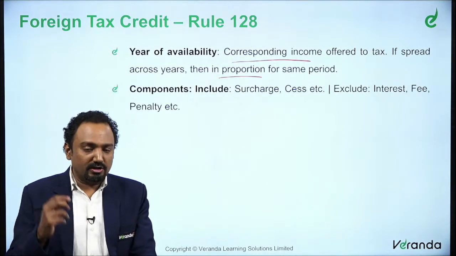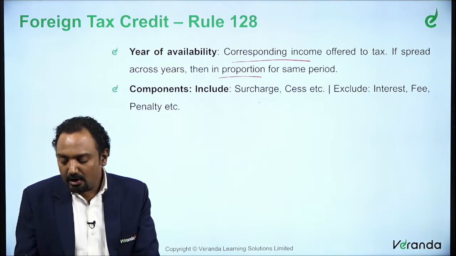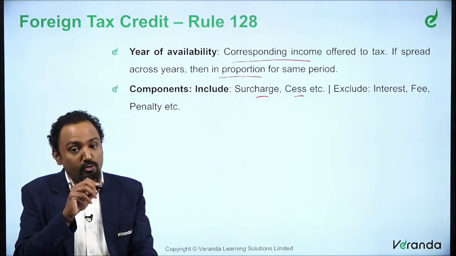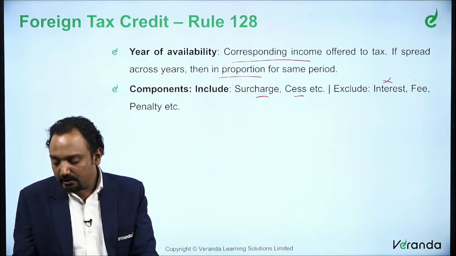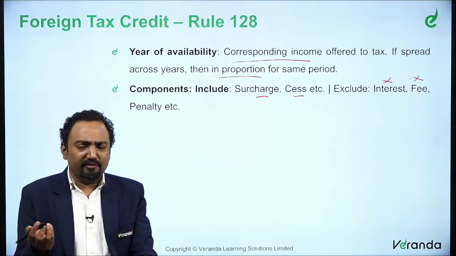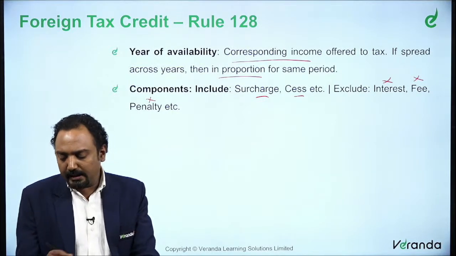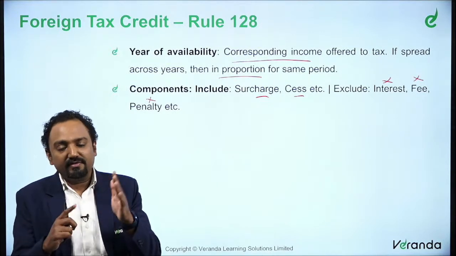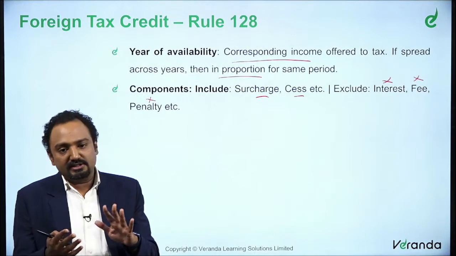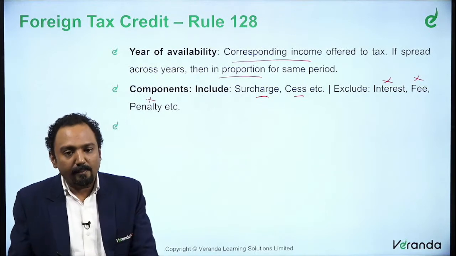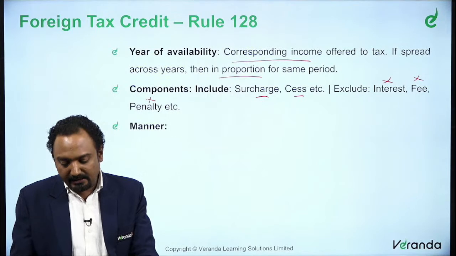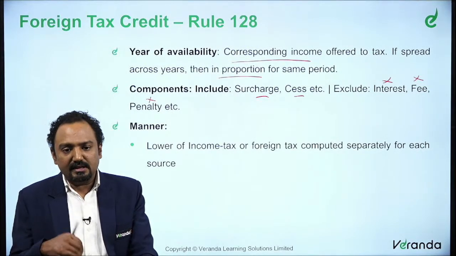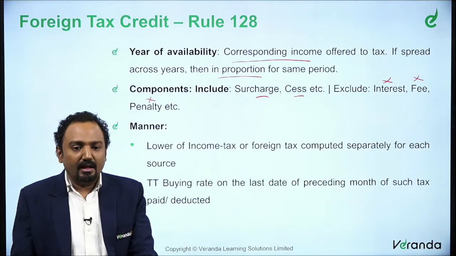And when you say components of tax for a calculation purpose, you must include surcharge, cess and so on, but you must not include interest, fee, that is 234F or whatever it is. You also exclude any penalty. So all of this, that is 234A, B, C, E, F. Any kind of fee or interest is not allowed as a component for the purpose of foreign tax credit. And the manner, we said, is whichever is lower, right? The Income Tax Act Indian rate or the foreign tax rate, whichever is there.